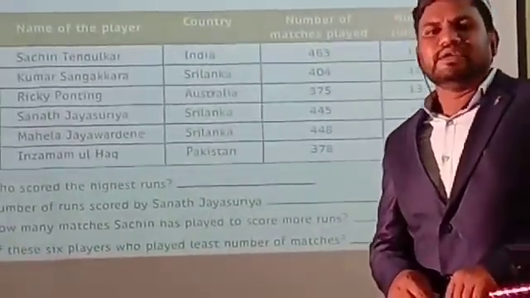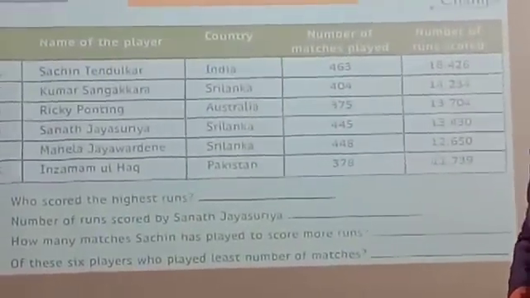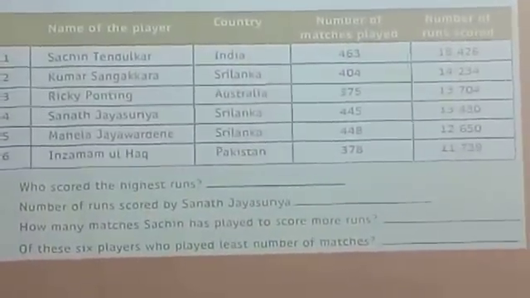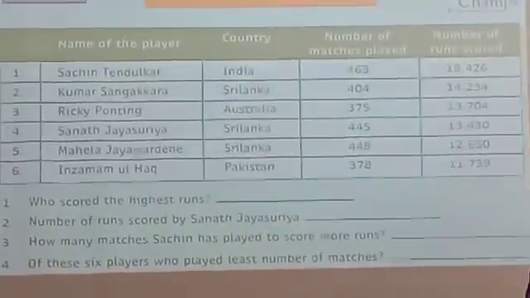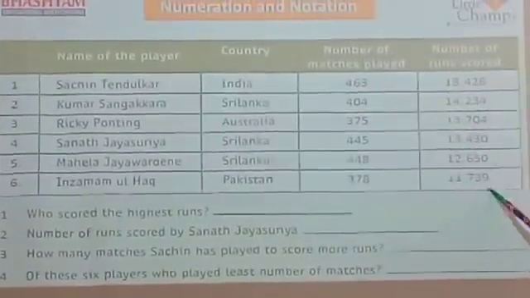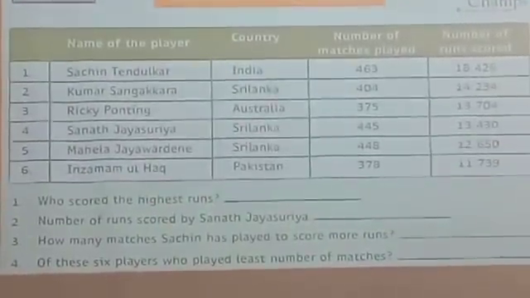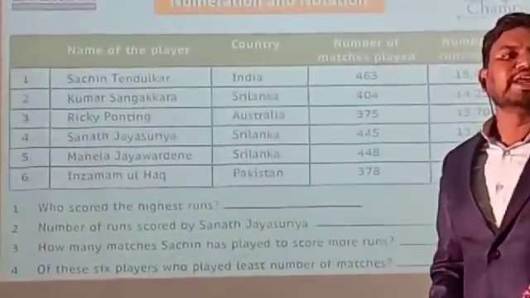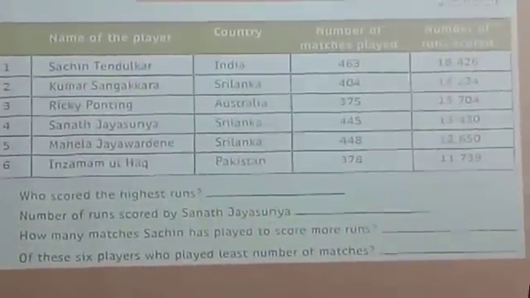Akash, are you ready? Okay, Akash, stand up. I'll ask a question. Who scored the highest runs? Look at the screen, see the table. Check the matches and check the runs. Scored means the runs, you have to check it. So who scored? Yes, very good. 18,426. This belongs to Sachin Tendulkar. Now the first answer is Sachin Tendulkar.